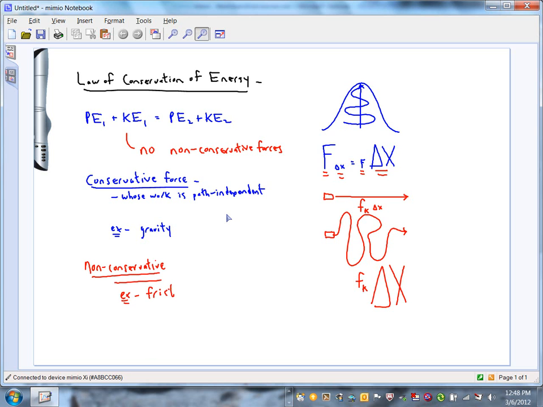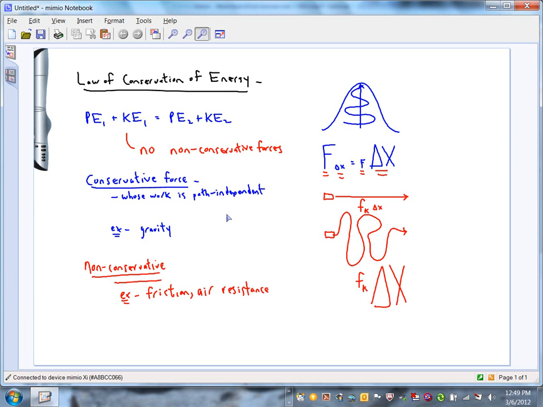Friction would be one example. Because friction, the work that it does, depends on the path that you take. Can you think of any other forces like that, that the work that they do depends on the path you take to get there? What's another very common type of drag force besides sliding friction between two surfaces? Right, Alexis? Yeah, air drag. Air resistance, another good example of a non-conservative force.